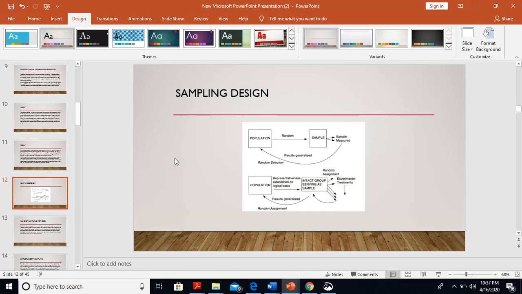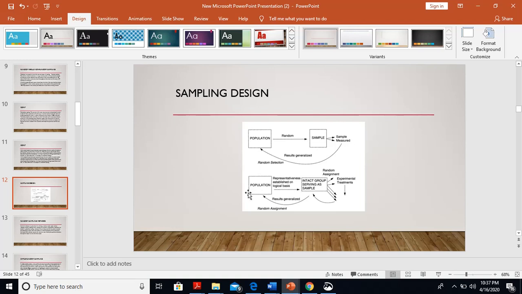Here is an example of probability sampling. For example, we have defined a certain population and we selected a sample randomly, and then the results can be generalized to the population from which that sample is selected.